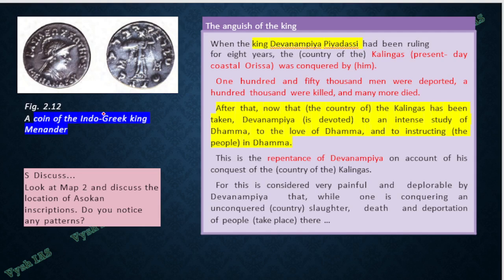This is one of the coins of the Indo-Greeks. I told you they put their image and the name. This is Indo-Greek coins, written Meander.